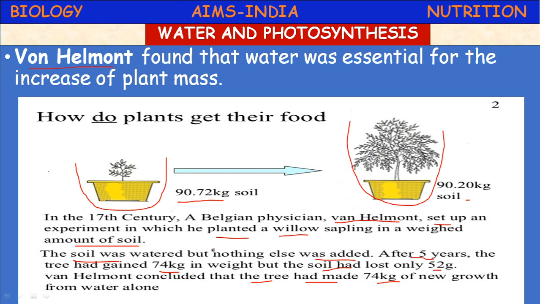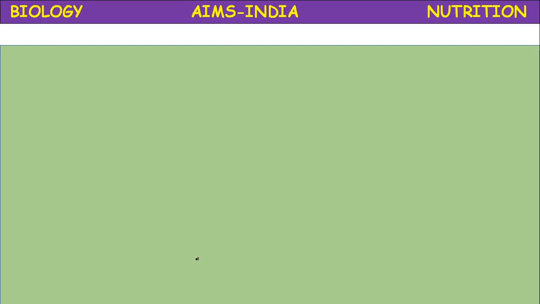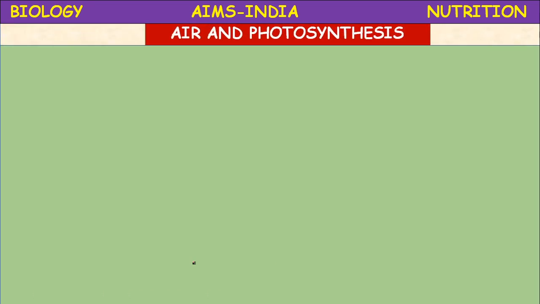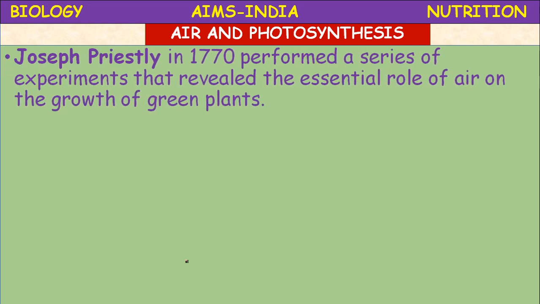Next, the Van Helmont experiment focused on how he concluded that water was important for plant growth and increase in body mass of the plant.